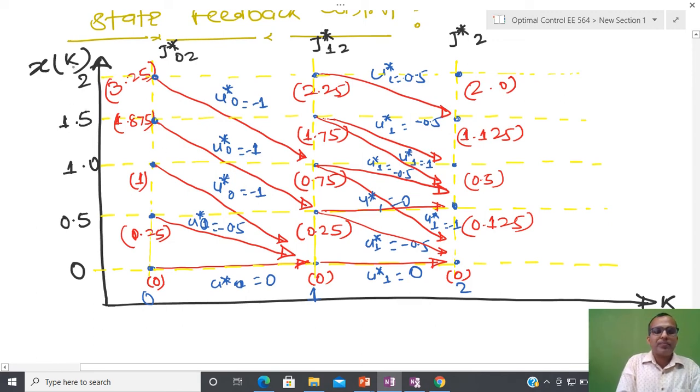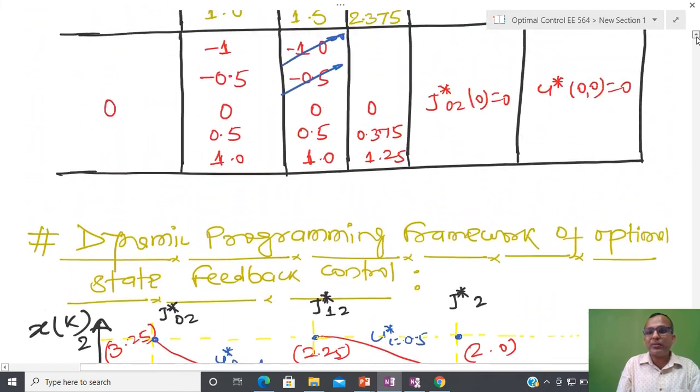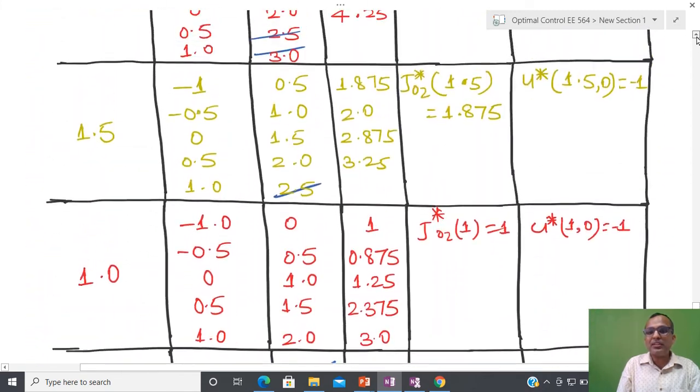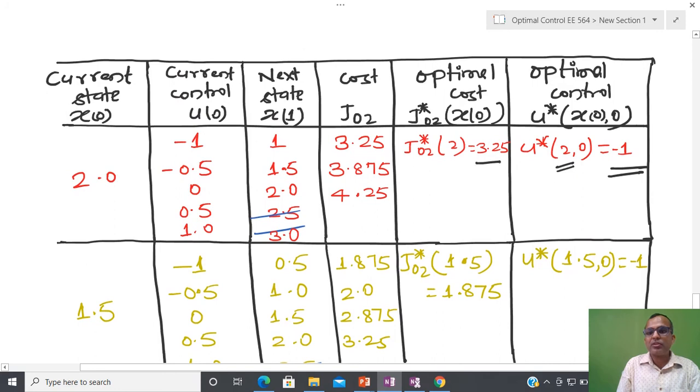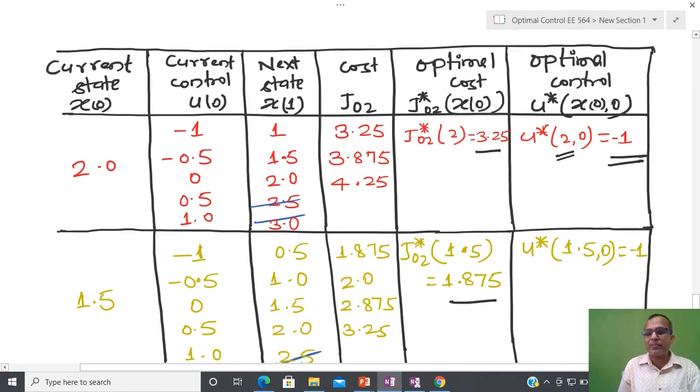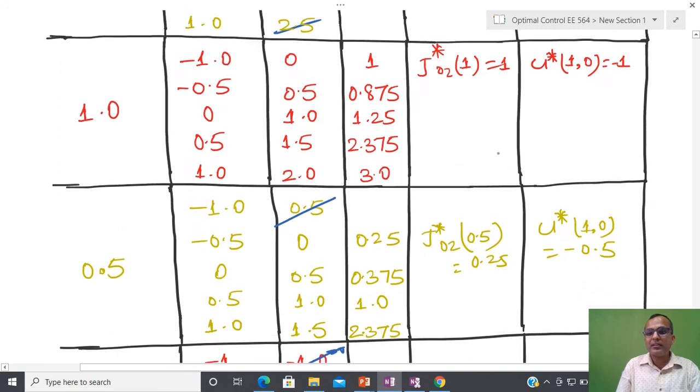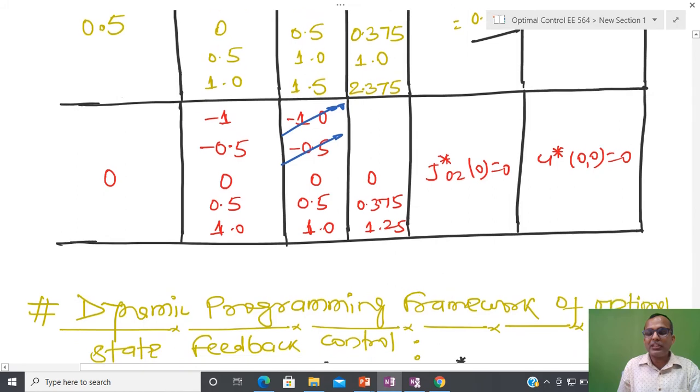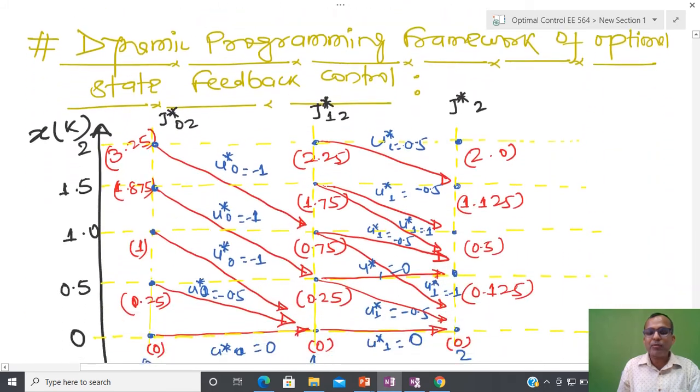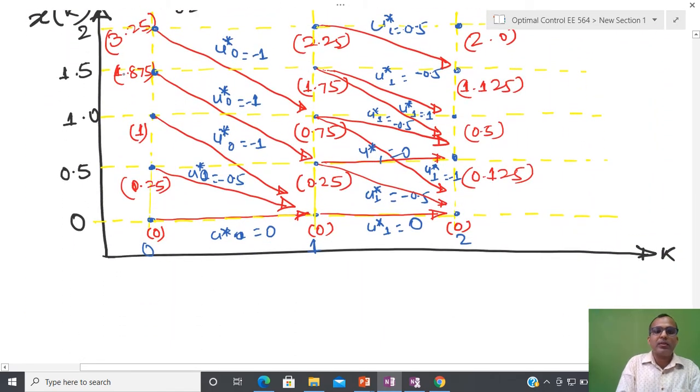and xk plus 1. So here you can see that at this particular grid point I have 0 state, and after that I am going to write the cost associated with this. So the cost we have already calculated. You can see from this table I have calculated the cost. So 3.5, 1.85, and after that I have 1, and similarly I have 0.25. And after that 0. So same kind of things basically I'm going to note down here.